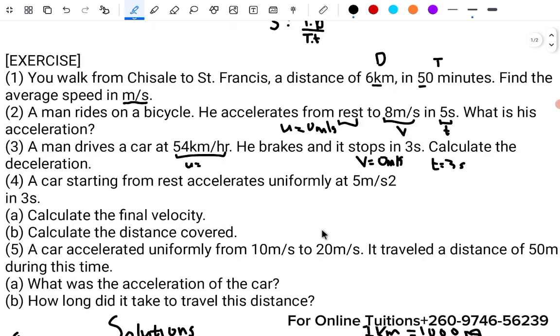Okay, so we go to question 4. A car starting from rest. Just the moment you see a car starting from rest, you know your initial velocity is 0.